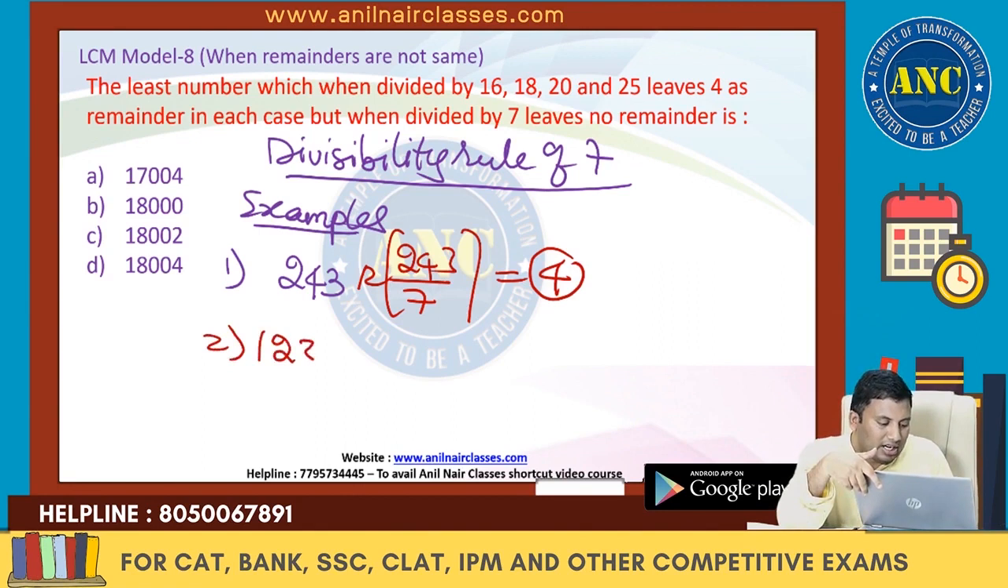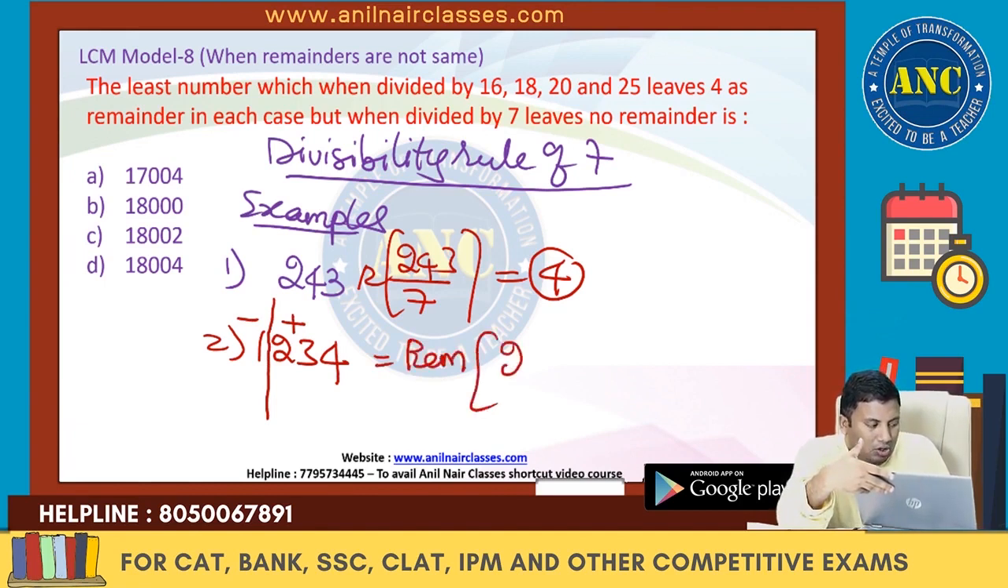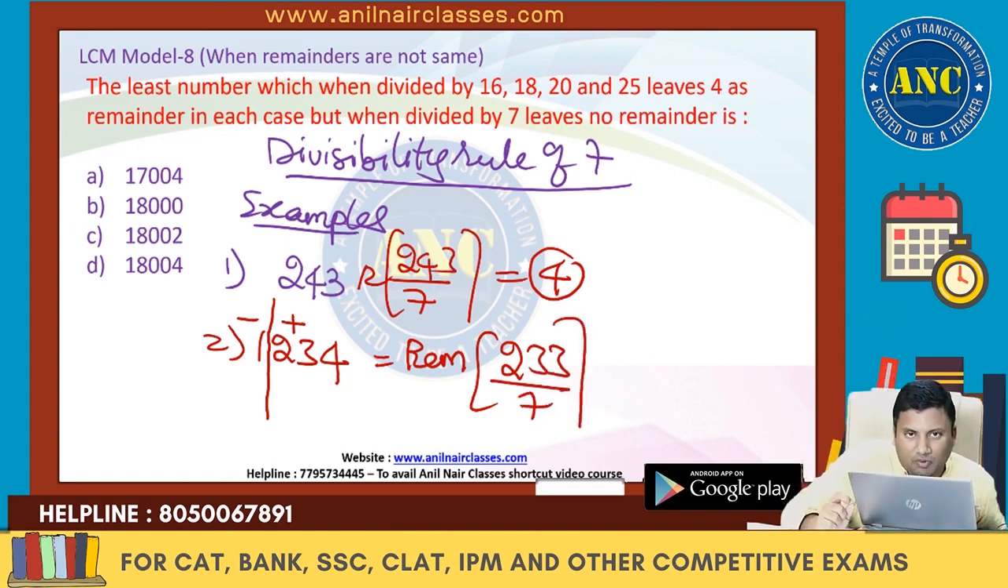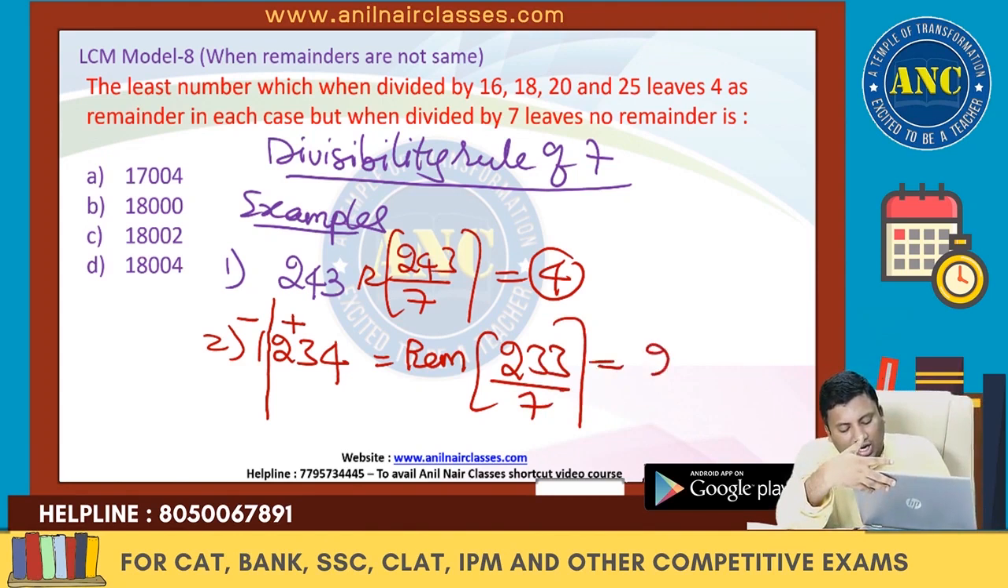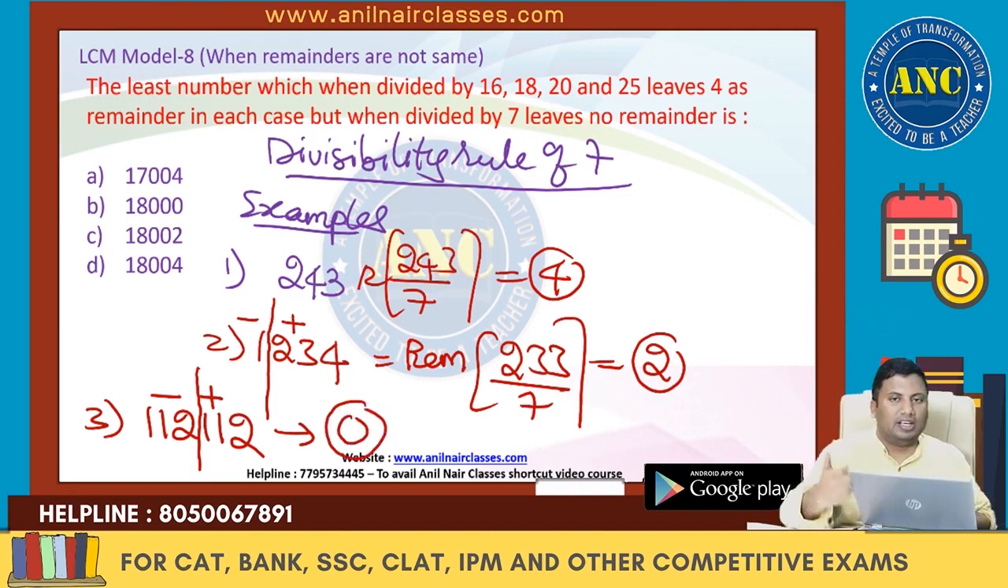If 4 digits are there, 1, 2, 3, 4: start from the rightmost, take a group of 3 digits, and alternately add and subtract. 234 minus 1 is 233, divided by 7. 7 3s are 21, 23, 7 3s are 21, 2. If more than 4 digits are there, 112, 112, take a group of 3 digits and alternately add and subtract. 112 minus 112 is 0.